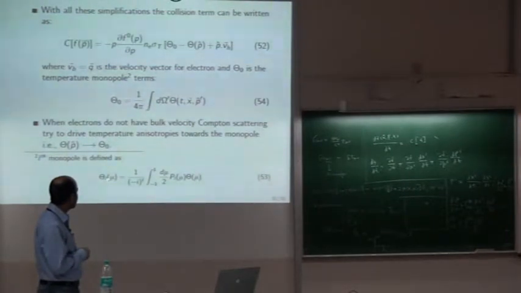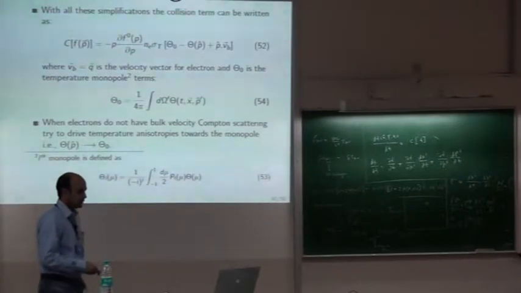Theta L mu. 0 will be monopole, 1 will be dipole, and so on. So, the point is that in order to study this theta, we can study these things separately. In this case, we are interested in how delta x is growing. But if we study this delta k, so that should be